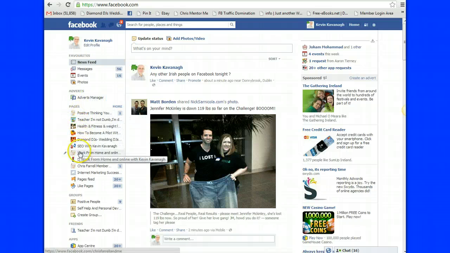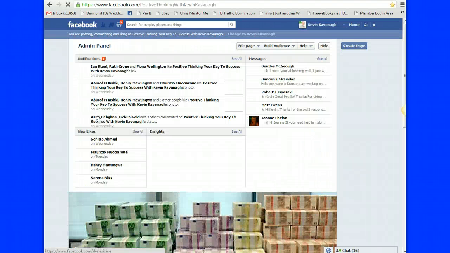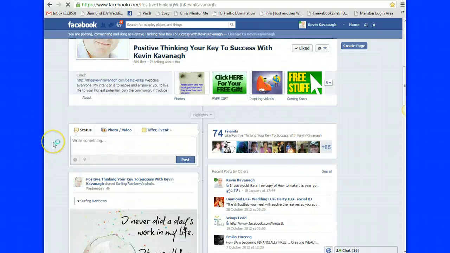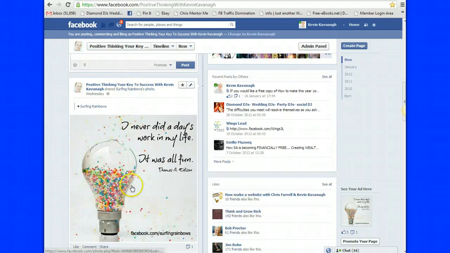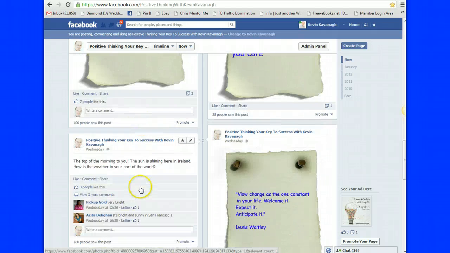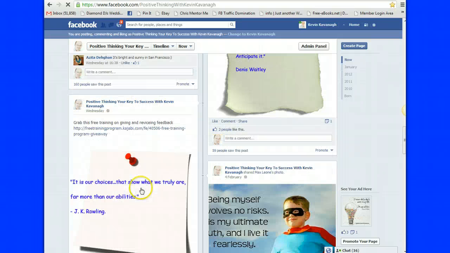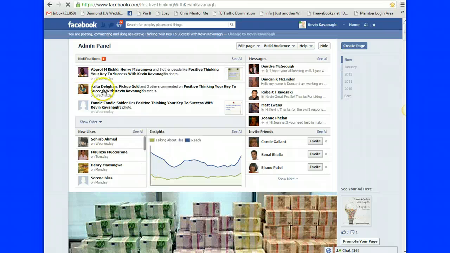Now what are these underneath here? Well, there's nothing to worry about because when you're starting out you probably won't have these, but these are called fan pages. And this is just one of mine here, which is Positive Thinking with Kevin Kavanagh. So there's a lot of positive thinking going on there. There's a book that I've written here, which is Teacher I'm Not Dumb, I'm Dyslexic. And these are different to your main profile page. I'll just give you a quick example. This is the positive group one. And there's something like 889 people and 74 people talking about this particular positivity page on Facebook. And there's positive quotes and there's positive information, and we talk about goal setting and all that kind of stuff, good stuff that goes on at this page.